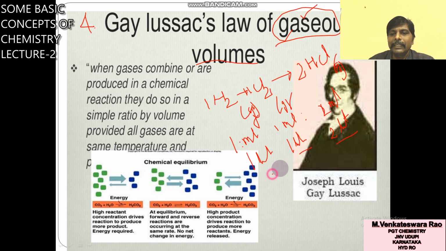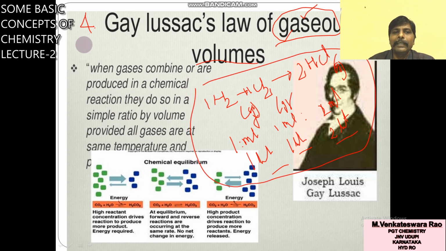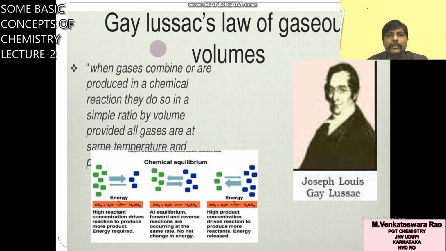Volumes are in simple whole numbers. So when gases combine or are produced in a chemical reaction, they do so in a simple ratio by volume, provided this is applicable if temperature and pressure are constant, under similar conditions of temperature and pressure. So Gay-Lussac's law of gaseous volumes is applicable only for gases.